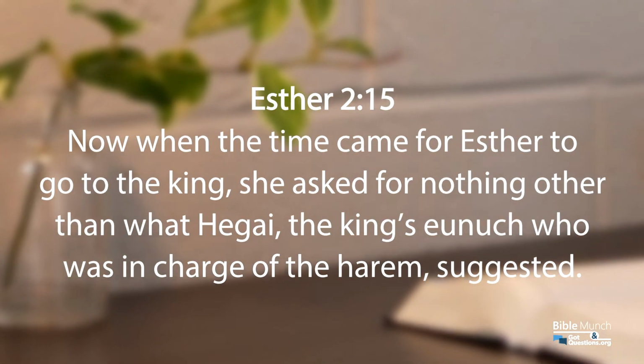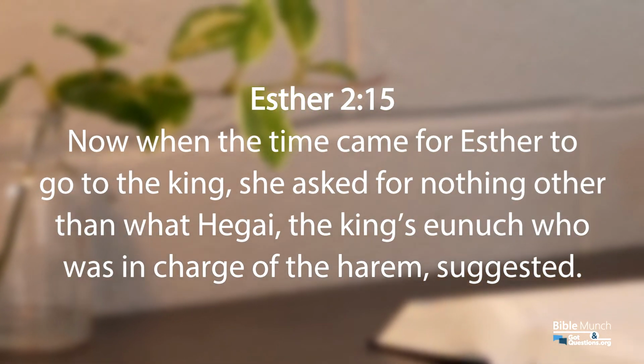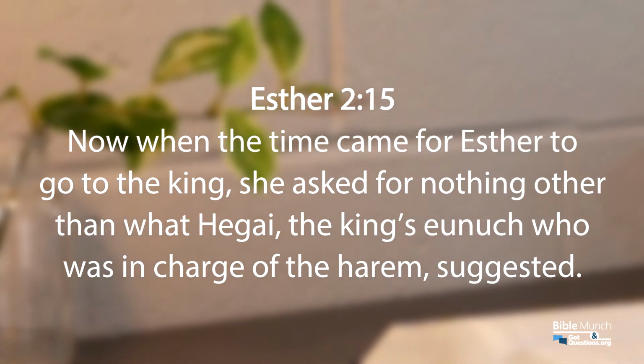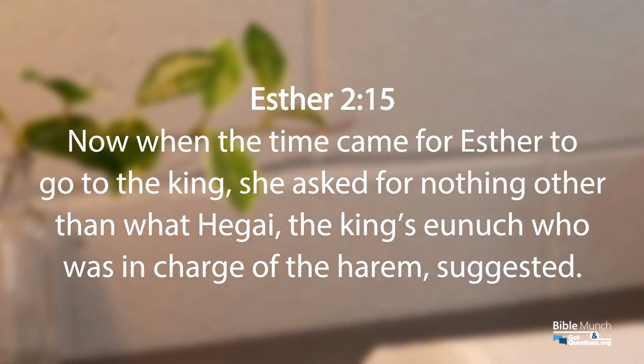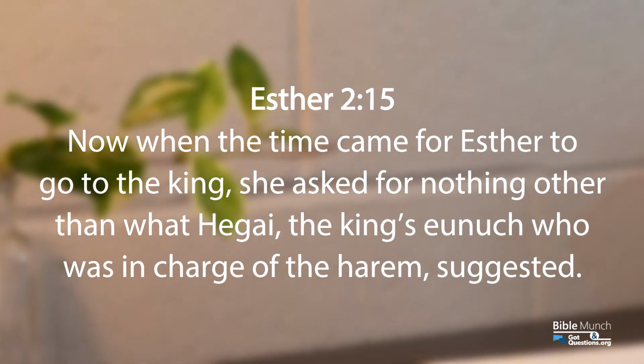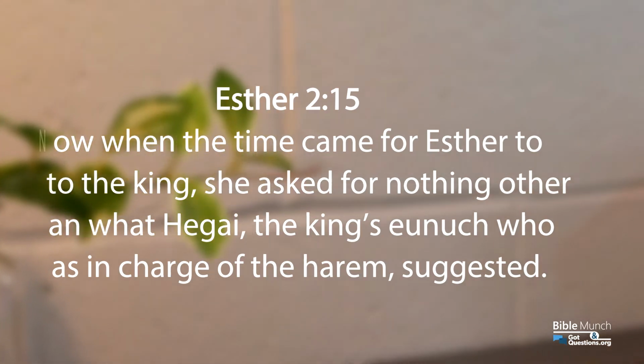Here are some key verses. Esther chapter 2, verse 15. Now when the time came for Esther to go to the king, she asked for nothing other than what Haggai, the king's eunuch who was in charge of the harem, suggested.